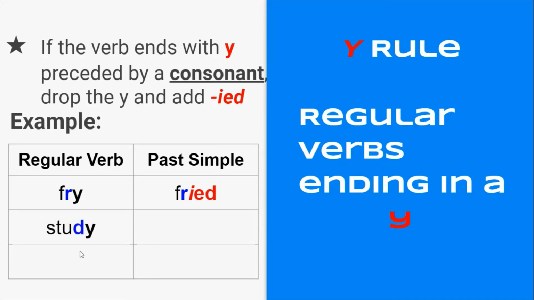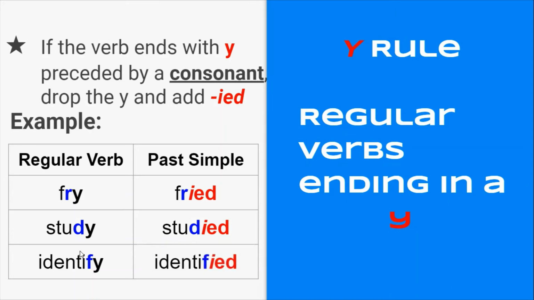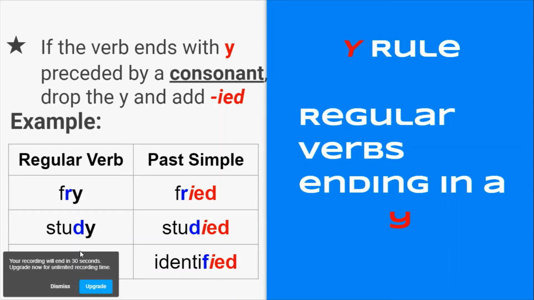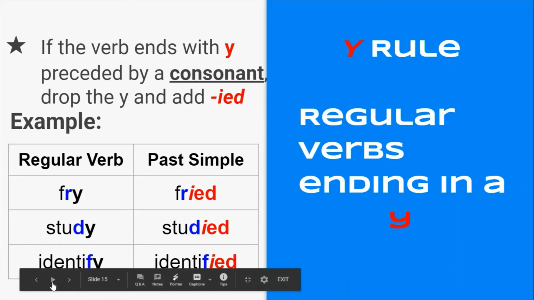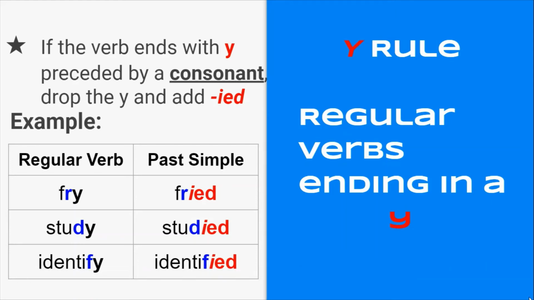Good. Now we have the word study. That's what we're doing right now, right? So what am I going to do to that Y? That's right. I'm going to take it away from there. And now I'm going to add an I instead. And I have studied. Okay. So let's go. Study, studied. Yes. How about identify? We do this all the time, don't we? So I have the consonant F in front of the Y. So I'm going to drop my Y and I'm simply going to add IED, right? Identified. Let's go. Identify, identified.